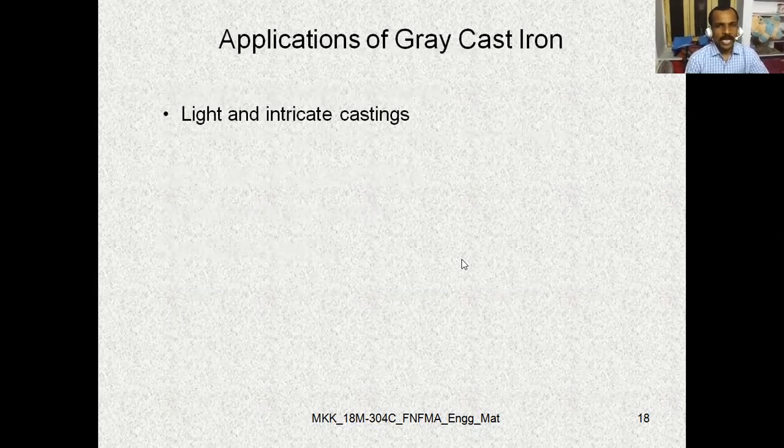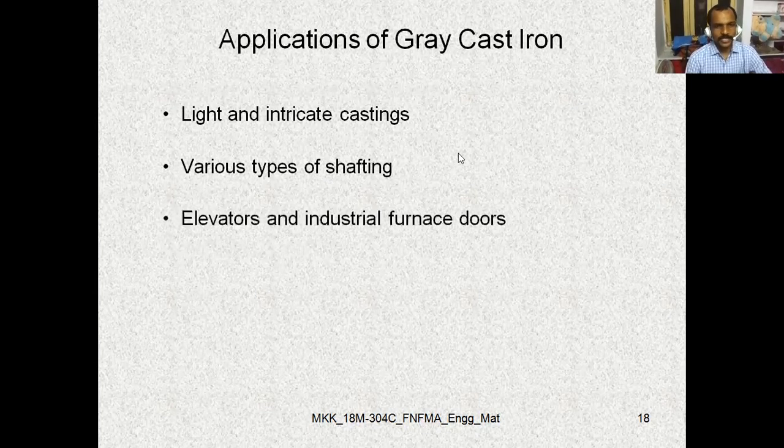Coming to the applications of gray cast iron. Light and intricate castings. This gray cast iron material is used for various types of shafts of different sizes. Elevators and industrial furnace doors, for these also gray cast iron is suitable.